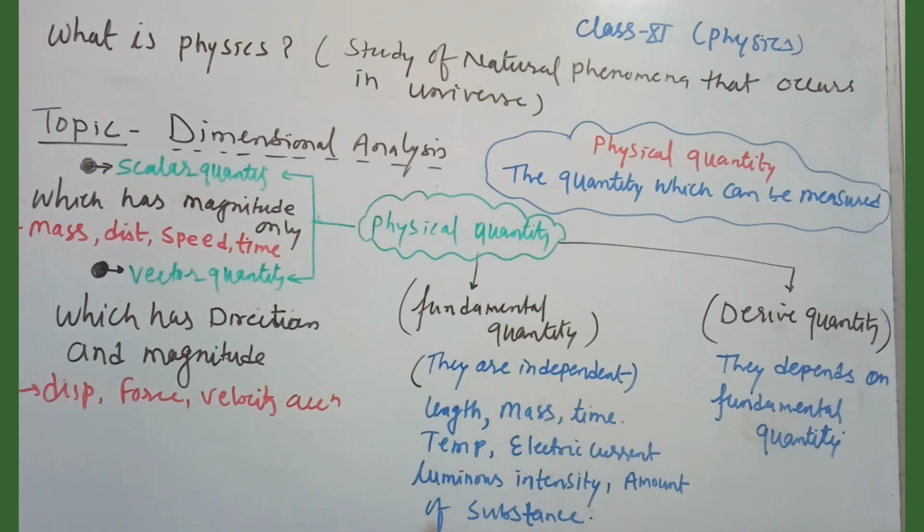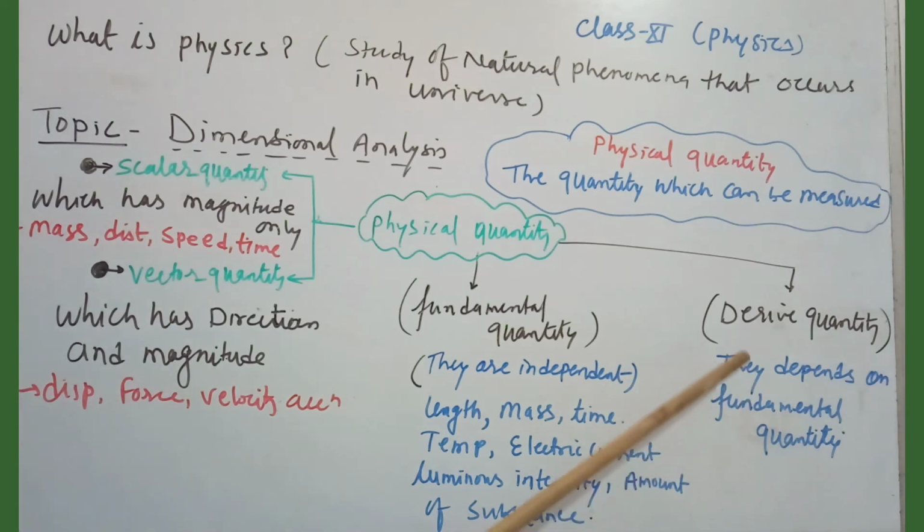It means in physics all the quantities are made up of these 7 quantities: length, mass, time, temperature, electric current, luminous intensity and amount of substance.